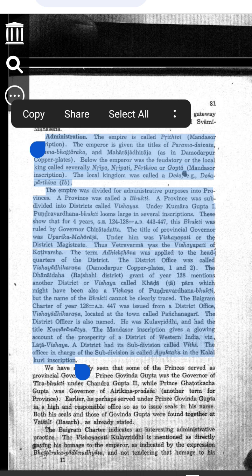2. Who was the emperor, the supreme king? The emperor was the highest ruler. No one was more powerful than him. He ruled the entire empire. Emperor's special titles. To show how great he was, the emperor had special names. 1. Paramadivata, greatest devotee of God. He was a religious leader too.